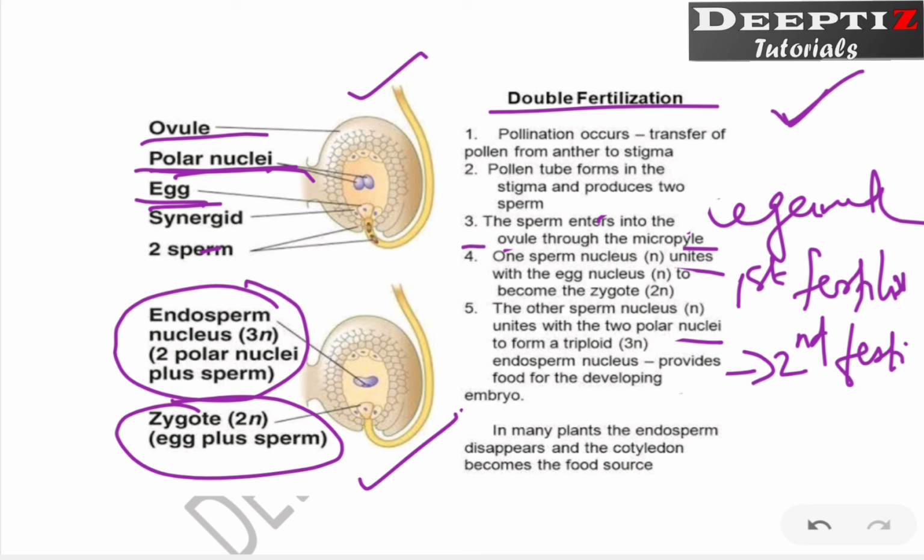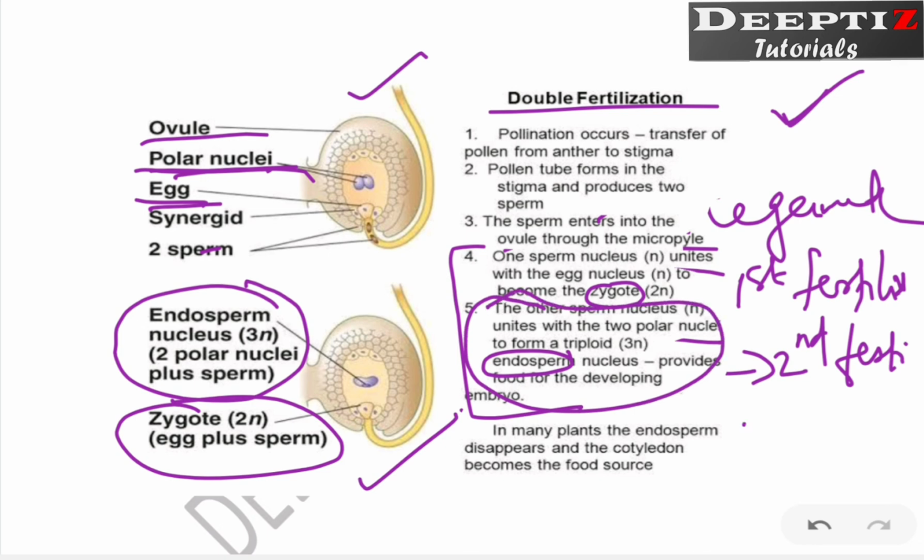You can write the answer from this one only, right? These two steps together are termed as double fertilization. Why? Once fusion takes place for the formation of zygote, second fusion takes place for the development of the endosperm. So two times fertilization or fusion has taken place. Now what is triple fusion? Triple fusion is only this step alone. Why?